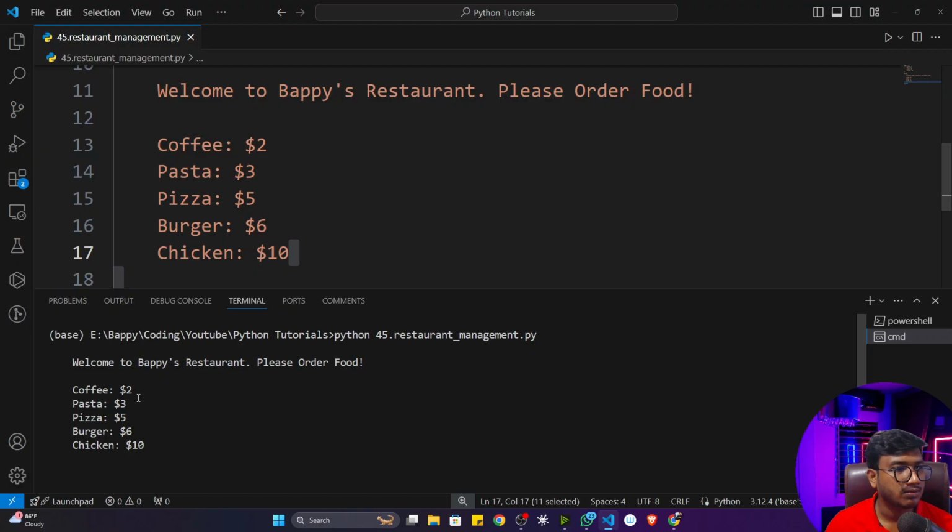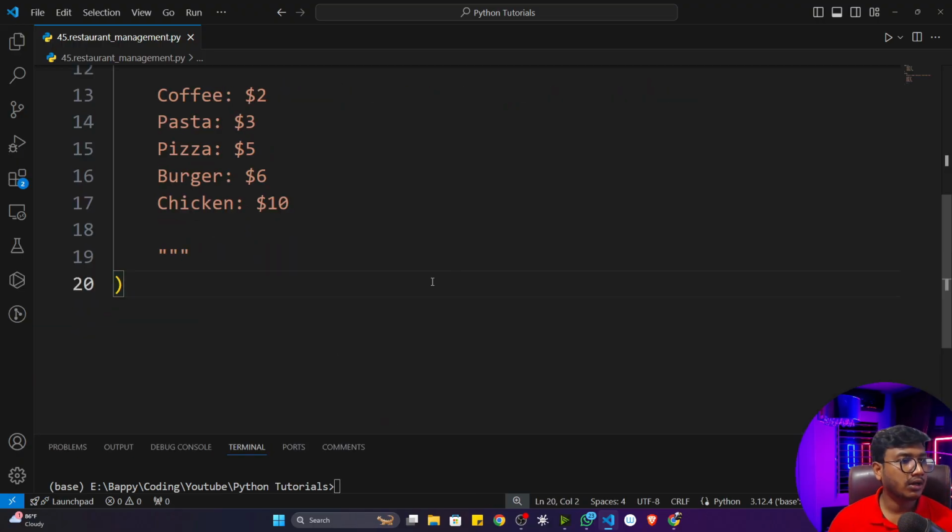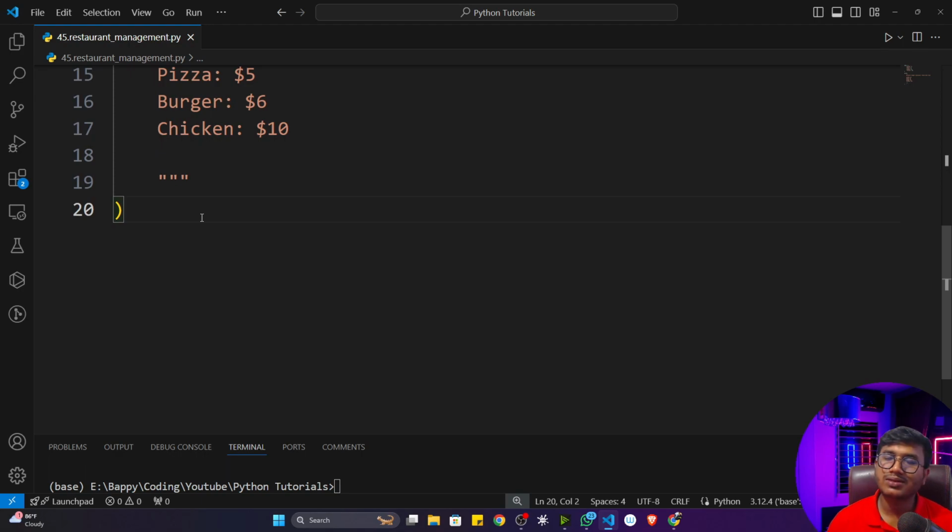Okay, you can see welcome to Bappi's restaurant, please order the food, and it is giving me the food list. Now I can easily read it and I can order from here. Fine. Now what I have to do, see, the user will order food, and I also need to calculate the price of that particular food. Let's say if they have ordered something, again I will ask the user, do you want to order anything else or not? If they say yes, I will take another order and it will calculate the price. That means the total price.